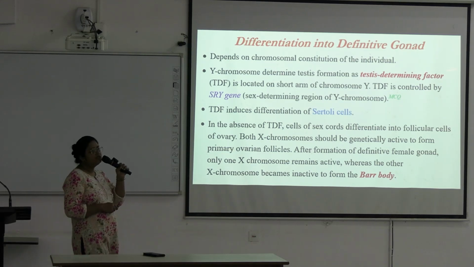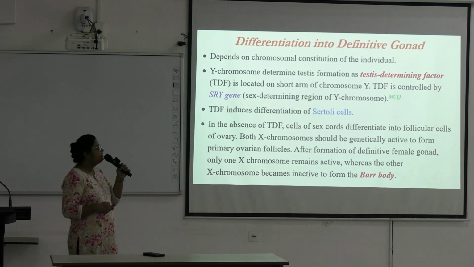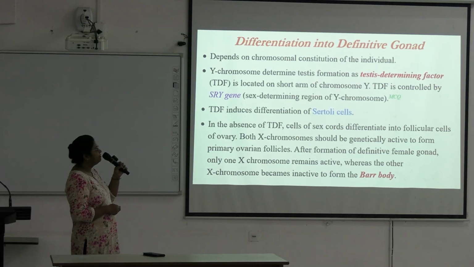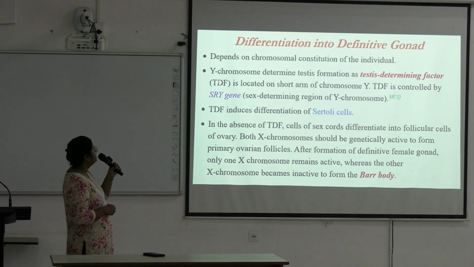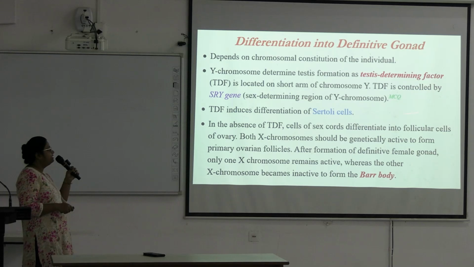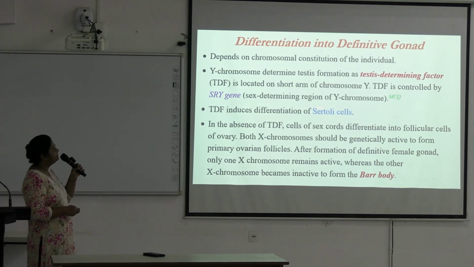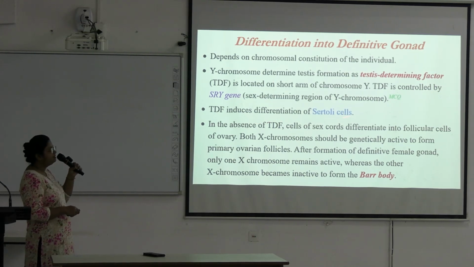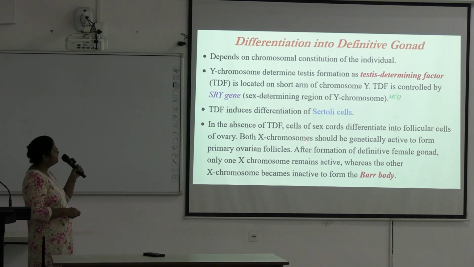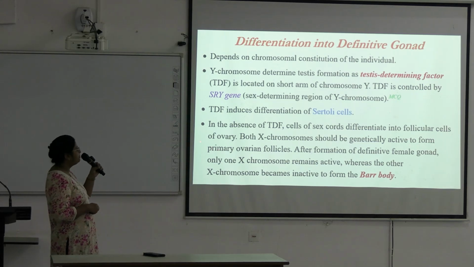Depending on the chromosomal constitution of the individual, the Y chromosome is present in male, so the Y chromosome determines testis formation. The testis determining factor, TDF, is located on the short arm of chromosome Y, and it is controlled by the SRY gene, the sex determining region of the Y chromosome. TDF induces differentiation of the Sertoli cells, and in the absence of testis determining factor, cells of the sex cords differentiate into follicular cells of the ovary.